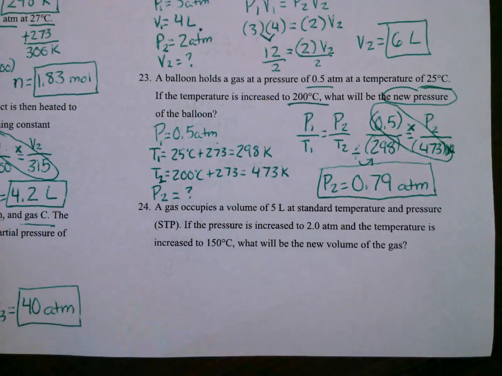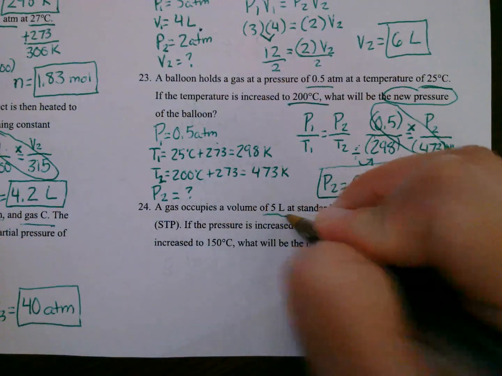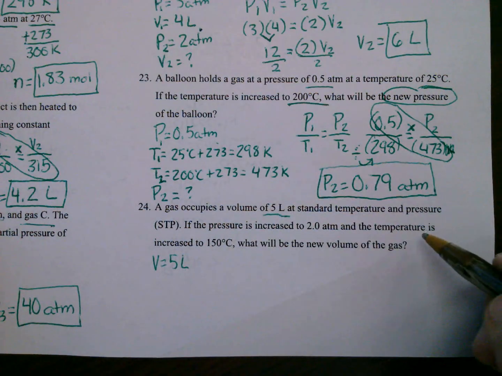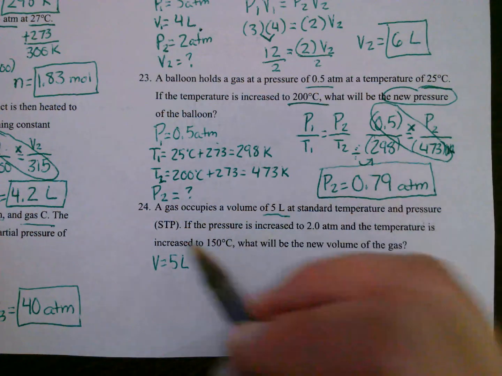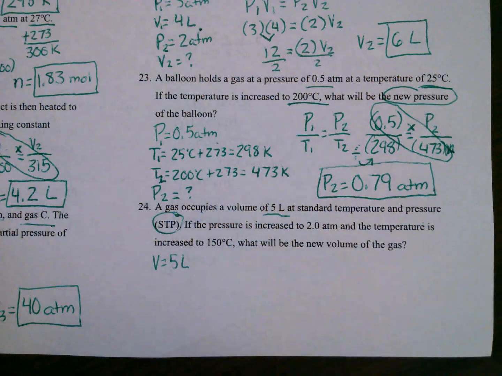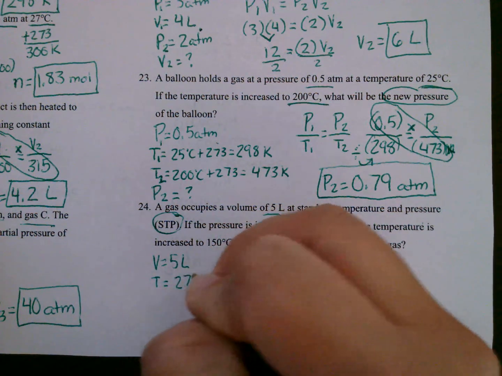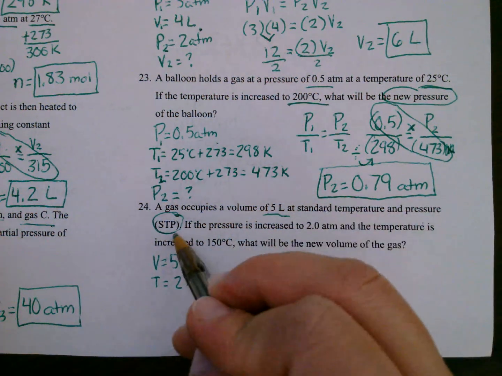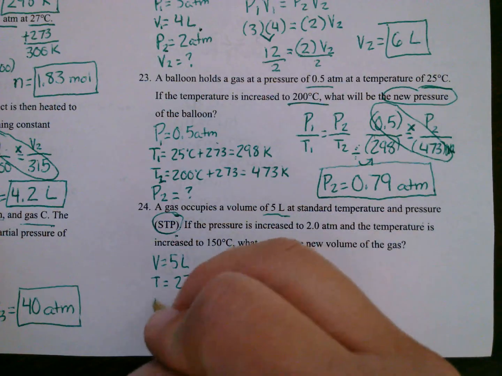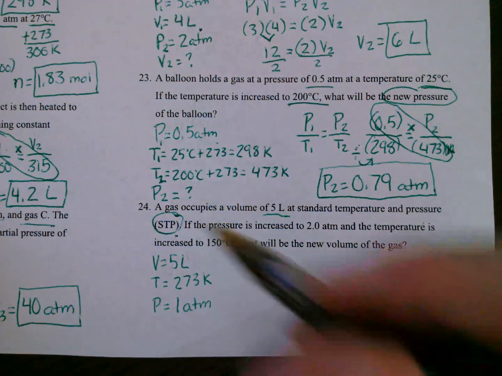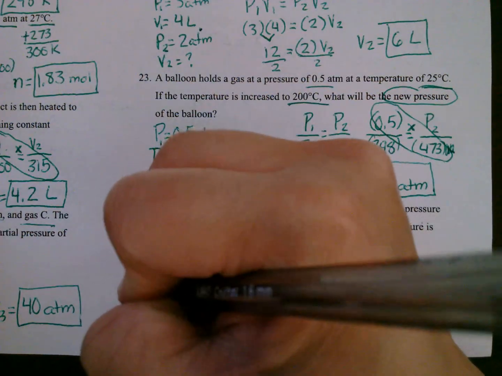Last question, a gas occupies a volume of 5 liters. So my volume's 5 liters. At standard temperature and pressure, STP. Remember, every time you're given STP, you know your standard temperature, which is 273 Kelvin, and you know your standard pressure, which is 1 ATM. That's always going to be STP.